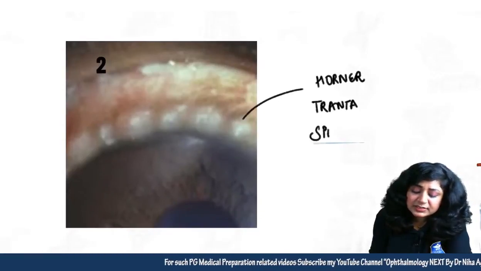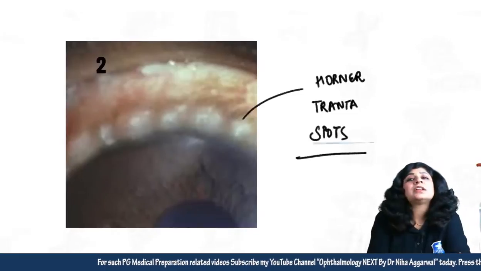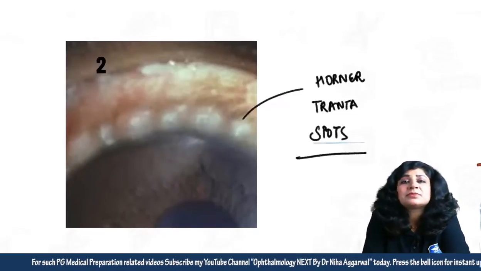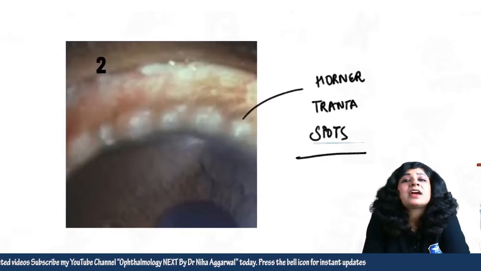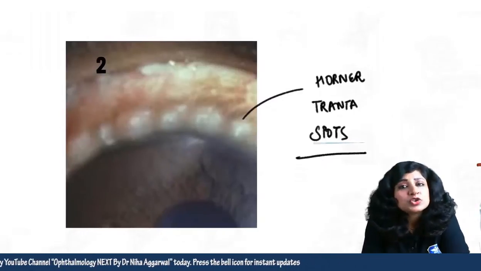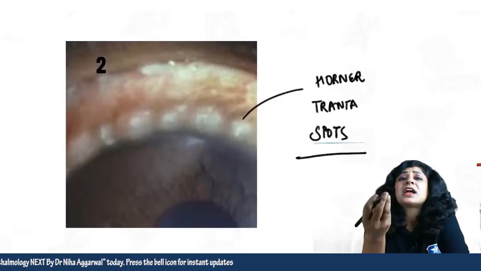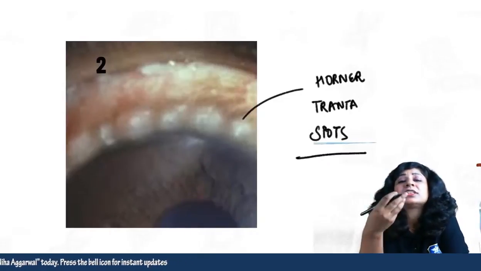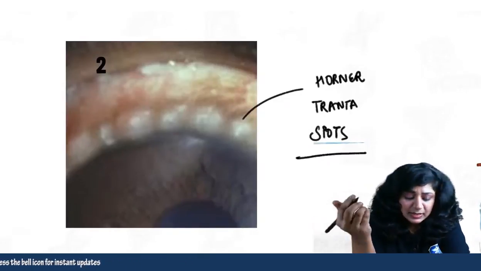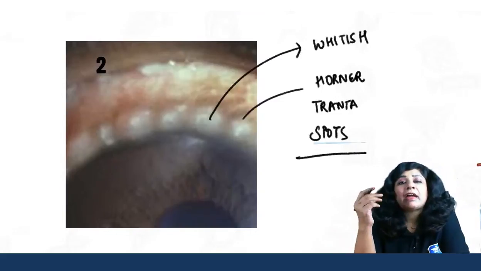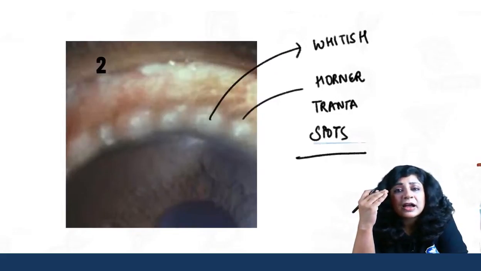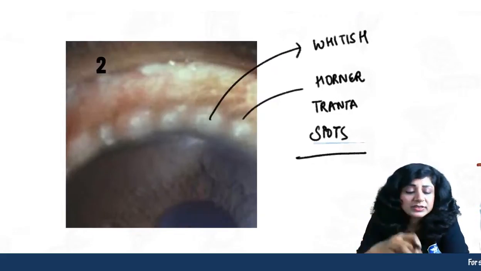Now if you see carefully, these Horner-Trantas spots sometimes look like Herbert pits. Herbert pits are dark in color, grayish in color, because they are the pits after the healed follicles, but these are more whitish in color. The Herbert pits are found below the limbus.